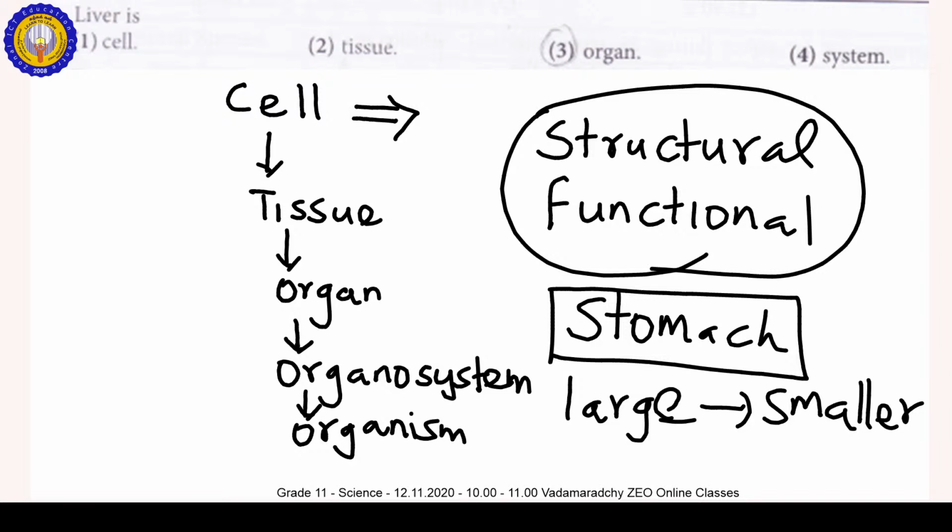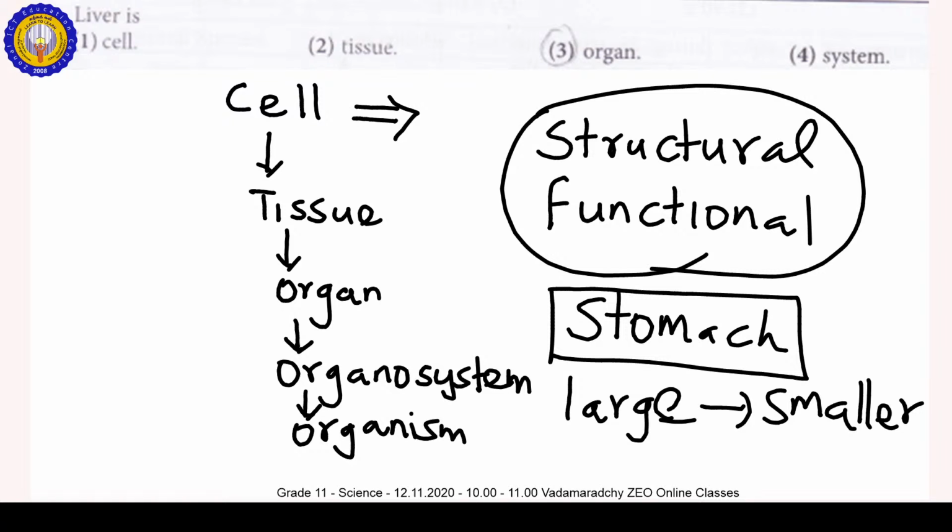In our body, there are a number of systems: blood circulatory system, endocrine system, nervous system, reproductive system, lymphatic system, skeletal system, digestive system, excretory system. These are some systems in our body. All the systems in the organism form the organism. So from the cell, the organism develops.